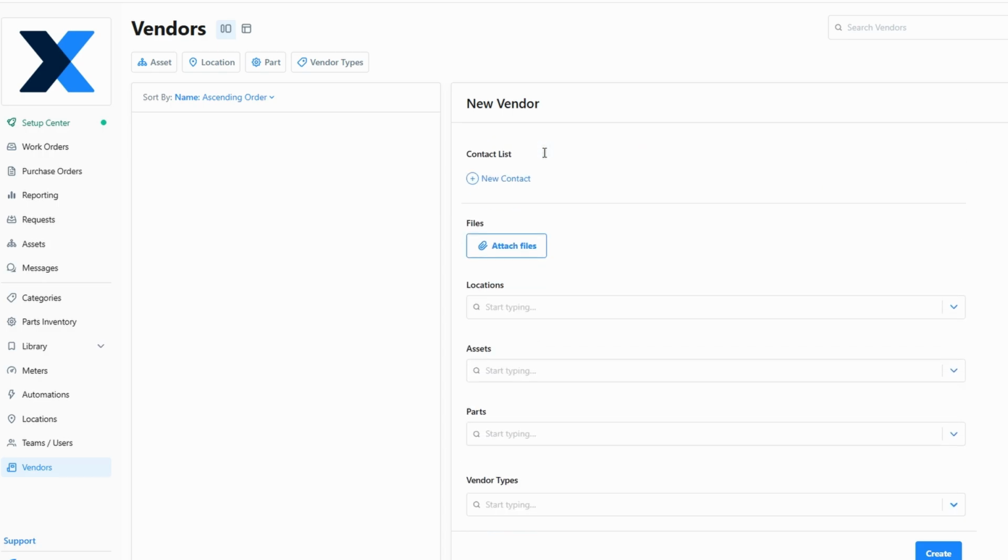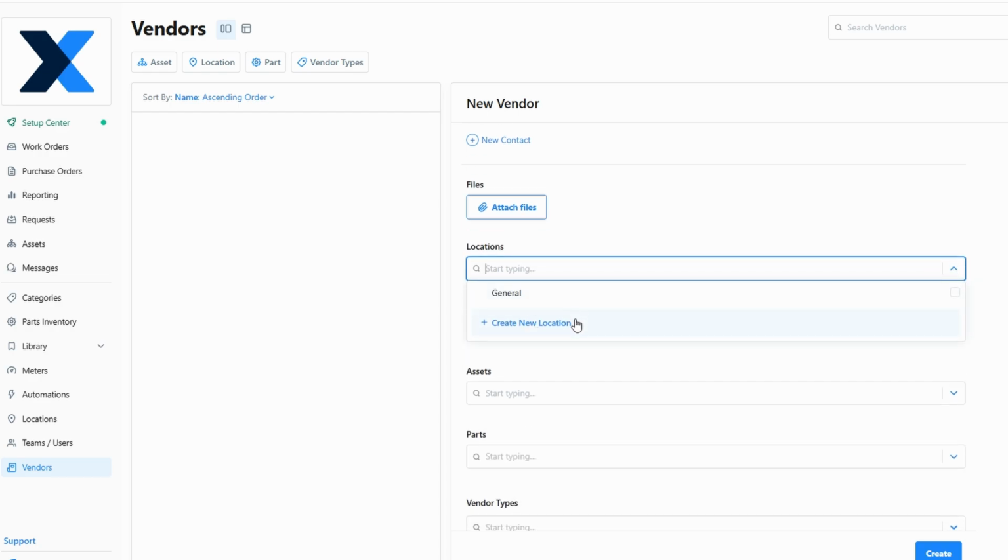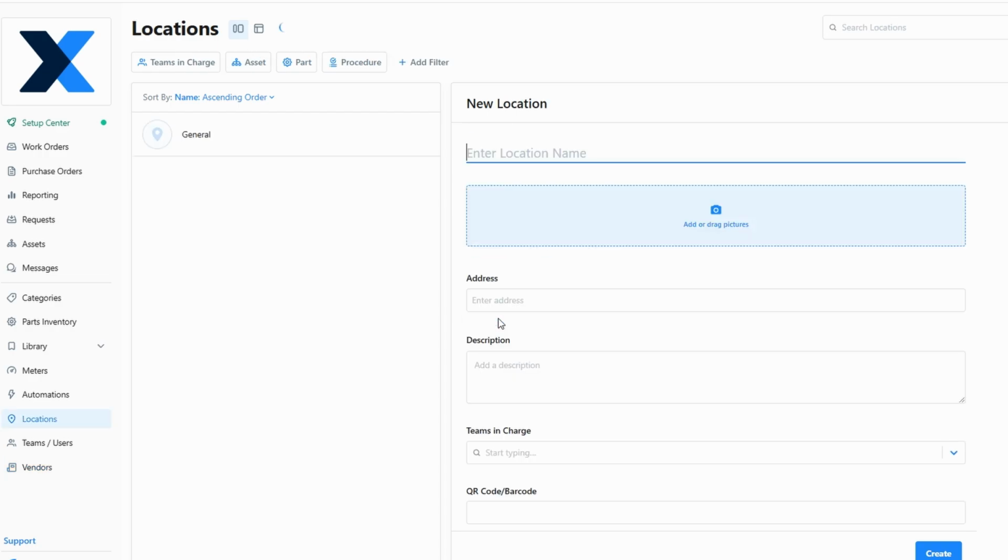Let's dive into locations, a key part of managing your assets and resources effectively. In the Locations section of MaintainX, you'll find the option to create new locations. By clicking New Location, you'll be prompted to enter important details, such as the name of the location, the full address, and a brief description of the site.